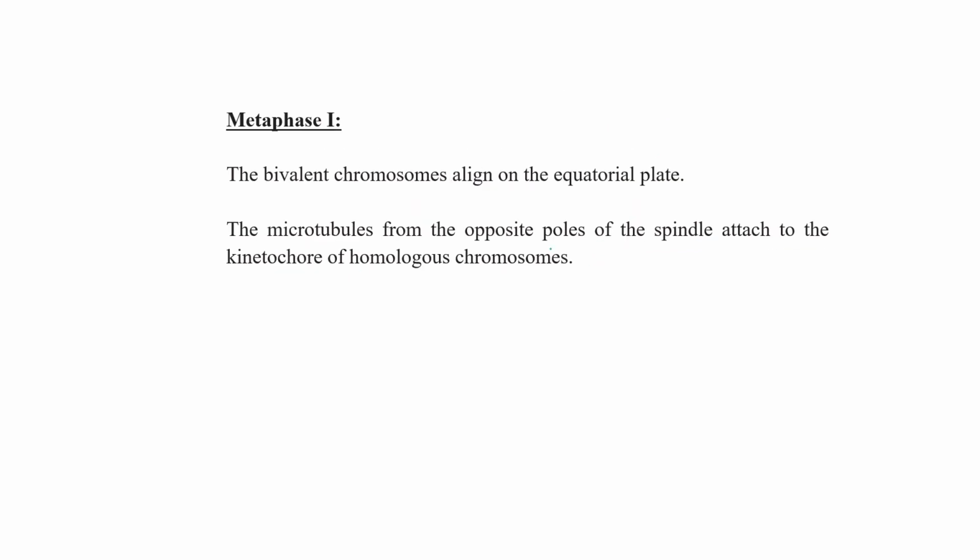After prophase 1, the cell comes under the metaphase 1 stage. So here the bivalent chromosomes align on the equatorial plane, as you can see in the picture. Okay, and the microtubules from opposite poles of the spindle attach to the kinetochores of the homologous chromosomes. Okay.